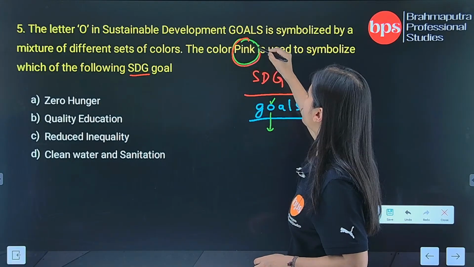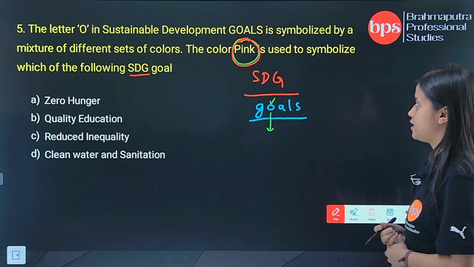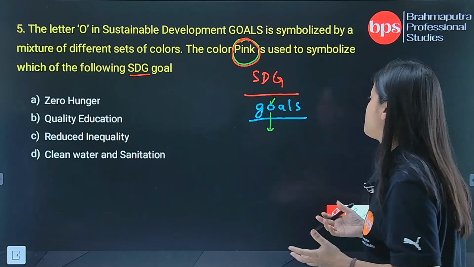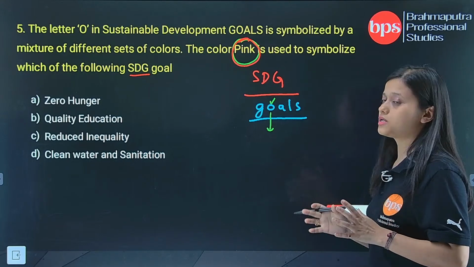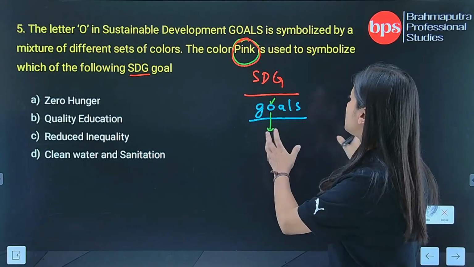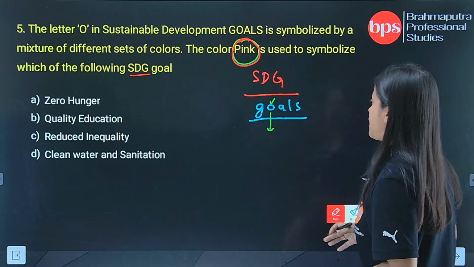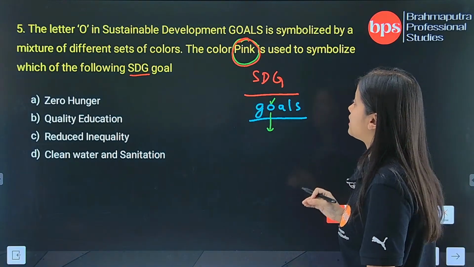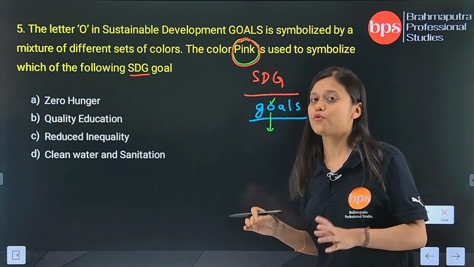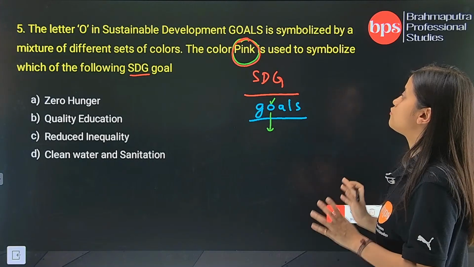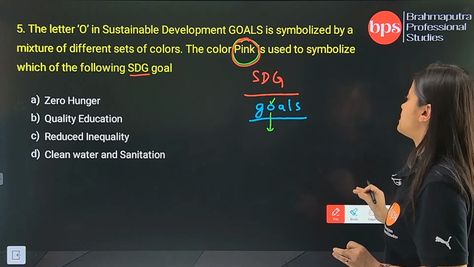This may seem a very tricky question, because we generally don't look into these kinds of details. But because SDG is a very important topic for you, you need to study this in detail.